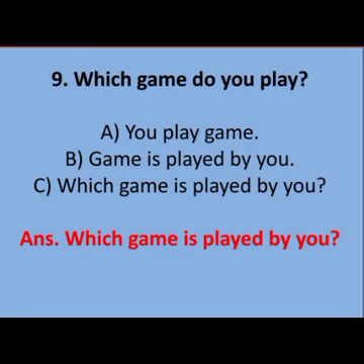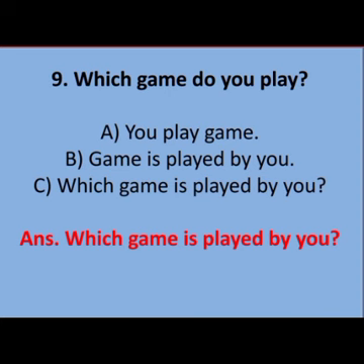Now after this, what we used to do, we used to make it interrogative. But here if we make it interrogative, it will be is game played by you, and then the answer will be which is game played by you. That sounds incorrect. So we will not go with the third step in which we make it interrogative. We will just put which at the first place. So the answer will be which game is played by you.